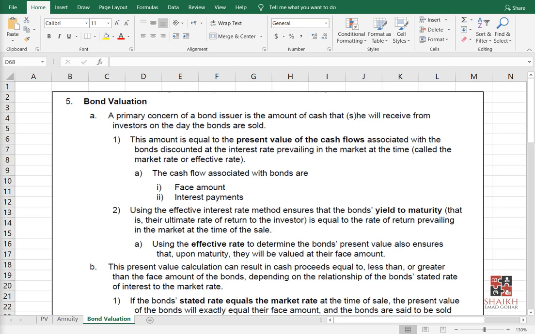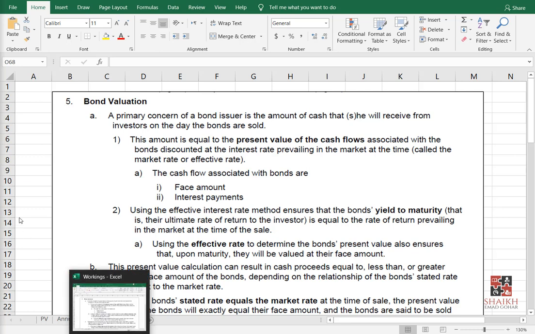You will say, okay, this much is my equity, for example 60%, this much is my debt, for example 40%. How much is the cost of equity, how much is the cost of debt, and then you take the ratios. For cost of debt especially, you do 1 minus t, remember, you take out the tax portion because it is tax deductible, and you get your weighted average cost of capital.